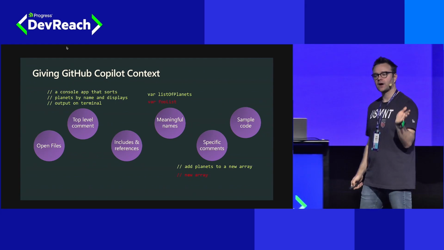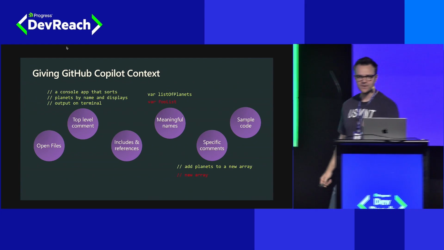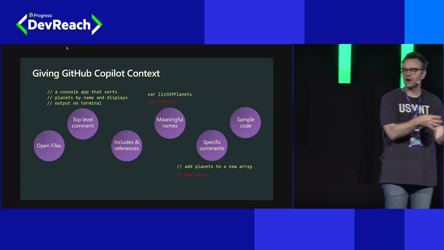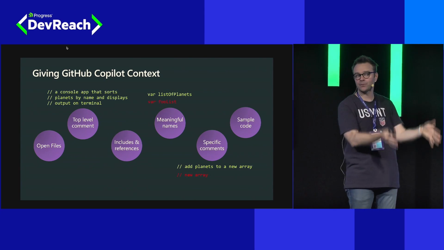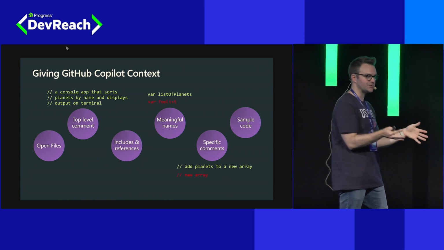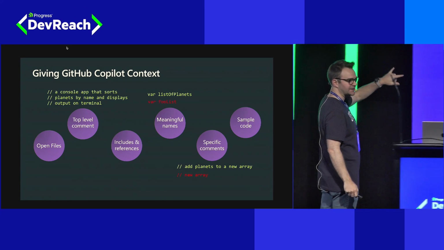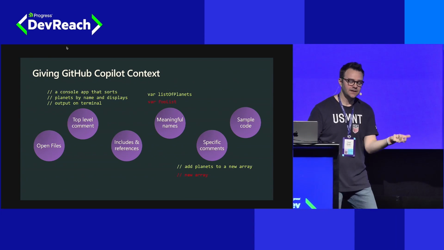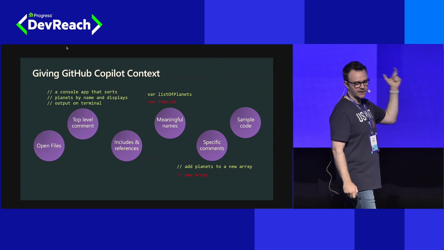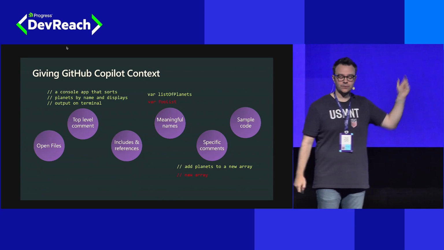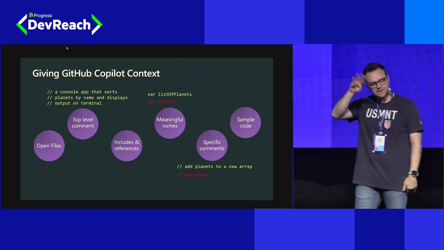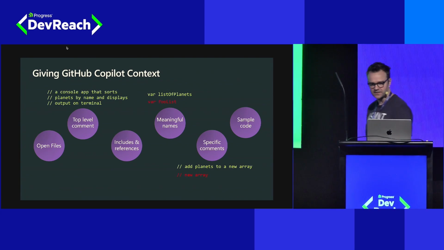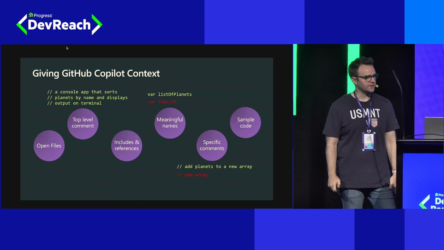And lastly, sample code. This falls into another concept we identified yesterday, the notion of few-shot completions, where we are basically helping a large language model give us a better answer by showing it some examples first of what we want the answer to be. Sample code or existing code in your project serves that function. It's effectively training or grounding the model in the kind of answers we want, and specifically the kind of code you're looking for. So keep these different contexts in mind, because they're going to come into play as we work through our demos, and we'll see how they impact the code that we get.